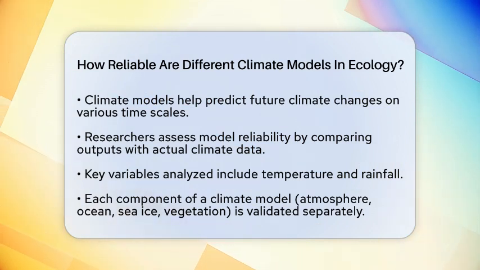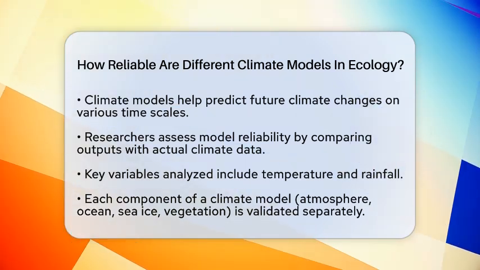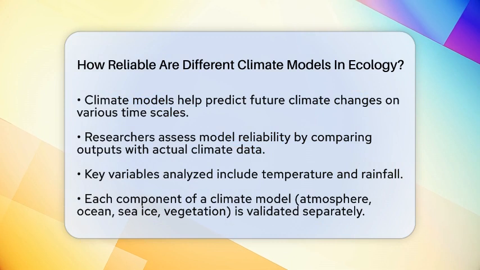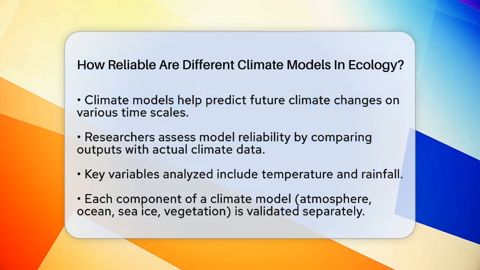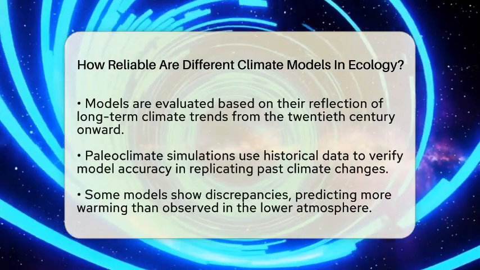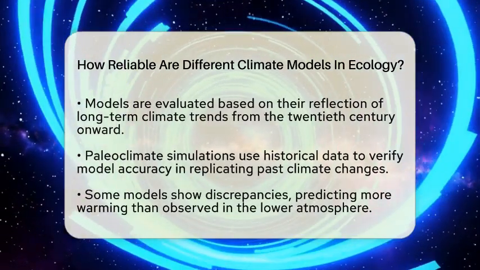Let's break it down. To assess the reliability of climate models, researchers compare their outputs with actual climate data. This includes key variables like temperature and rainfall. Each part of a climate model, such as the atmosphere, ocean, sea ice, and vegetation, is validated separately before being combined into a complete system. This process ensures that the model is accurately representing average climate conditions and seasonal patterns.